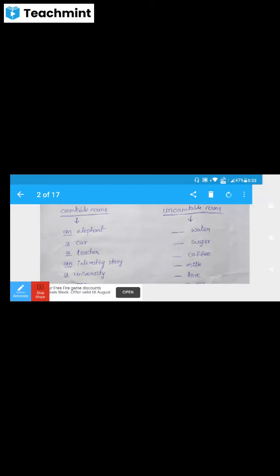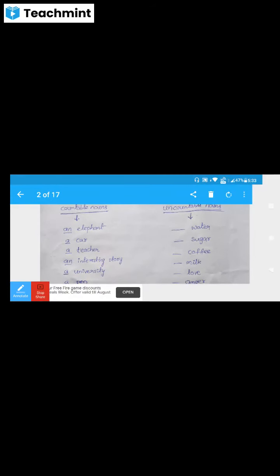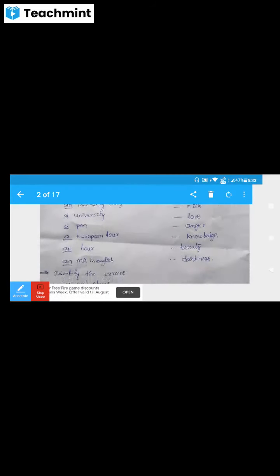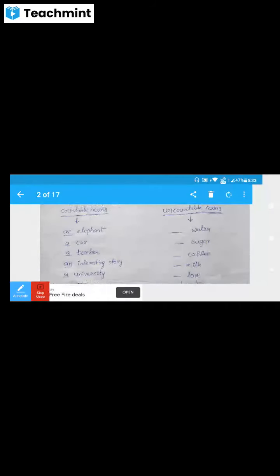Here, water, sugar, coffee, milk, love, anger, knowledge, beauty, darkness, these are all uncountable nouns.